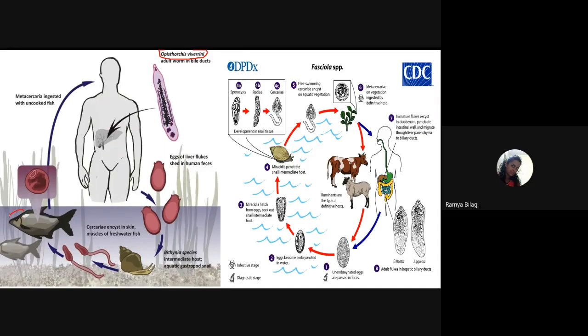The very important thing here is the second intermediate host. The first intermediate host is a snail, and the second intermediate host is the fish. And this is the life cycle of Fasciola. Here, what is the secondary intermediate host? It is the aquatic plant.